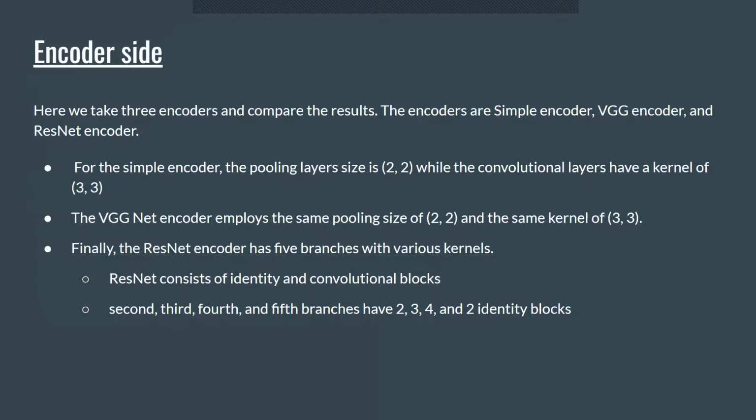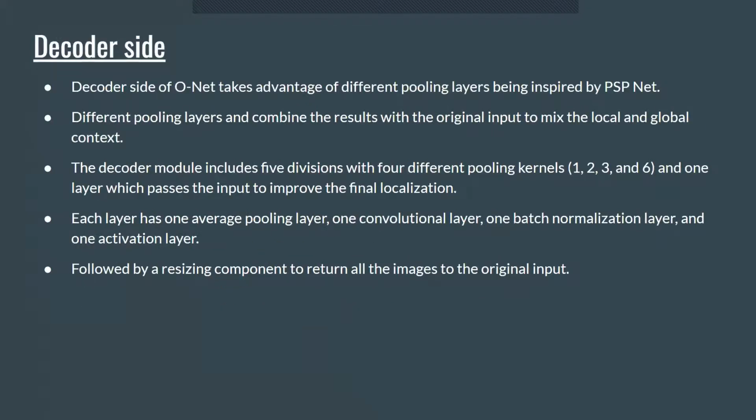Finally, coming to the ResNet encoder, which has 5 branches with various kernels. The ResNet consists of identity and convolutional blocks. The second, third, fourth, and fifth branches have 2, 3, 4, and 2 identity blocks respectively.